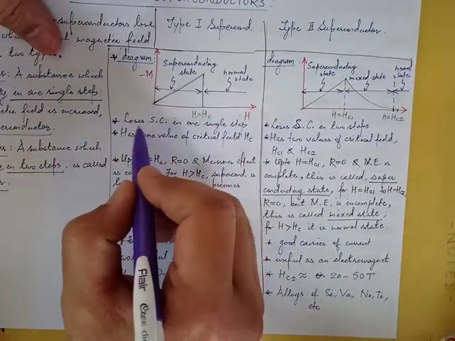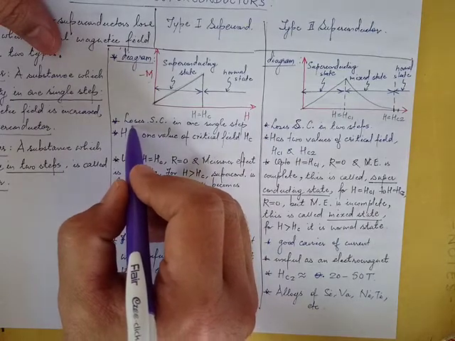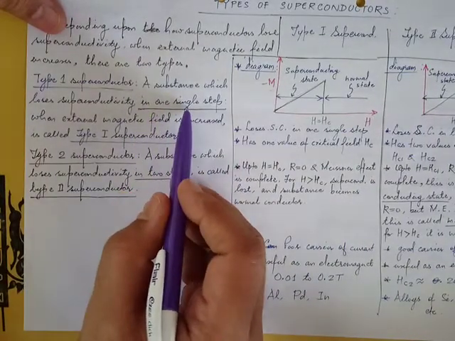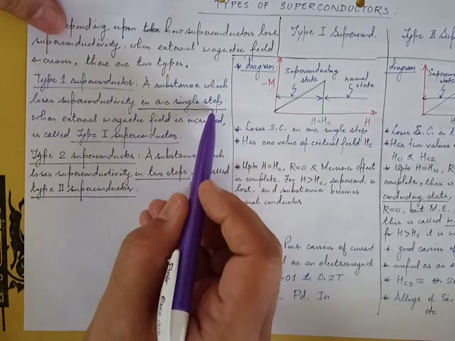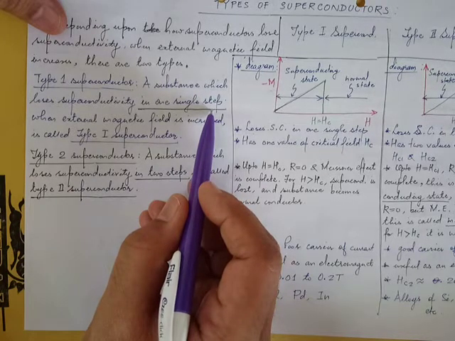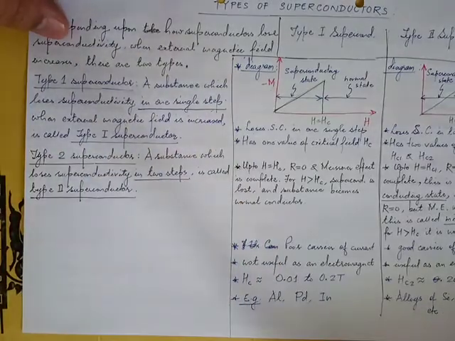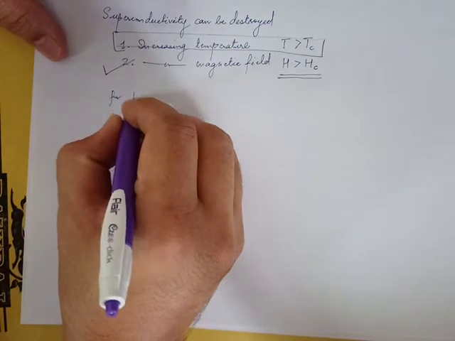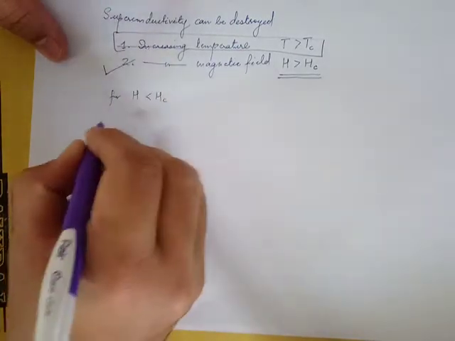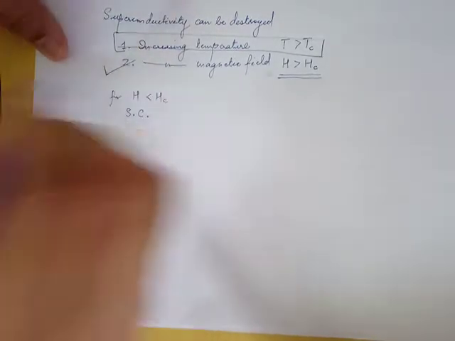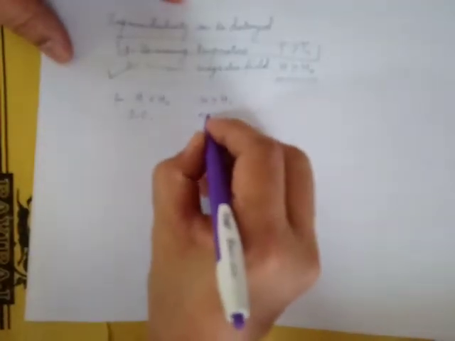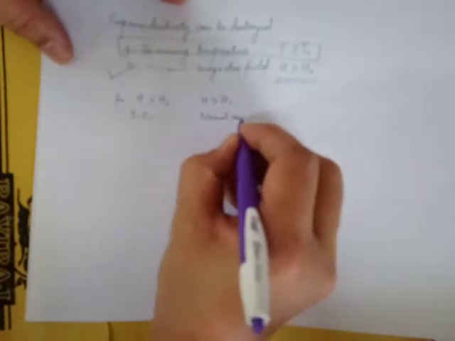The first type of superconductor is defined as the superconductor which loses superconductivity in one single step. This type of superconductor is called type 1 superconductor. So for H less than Hc, it is a superconductor. For H greater than Hc, it is a normal conductor.